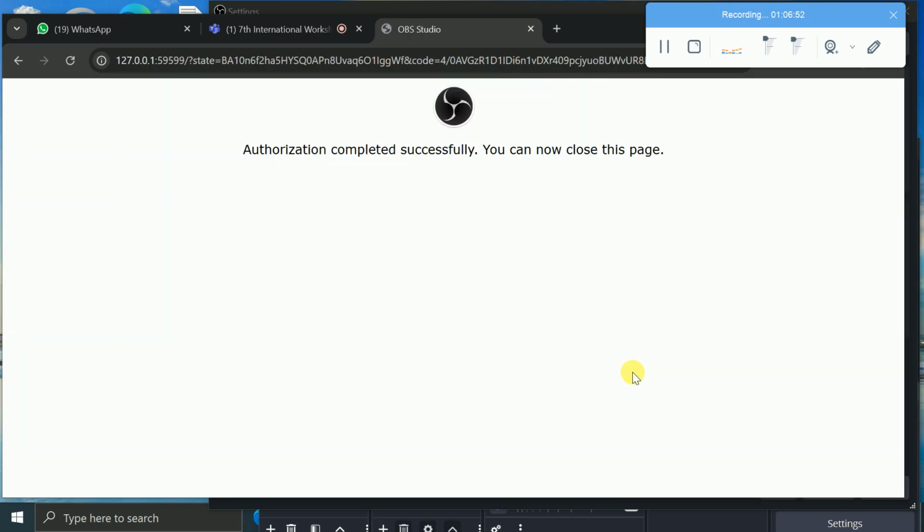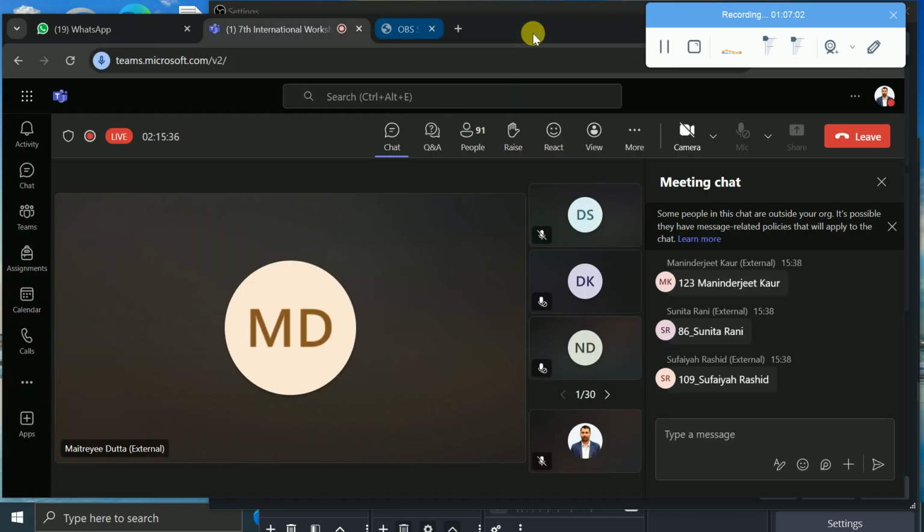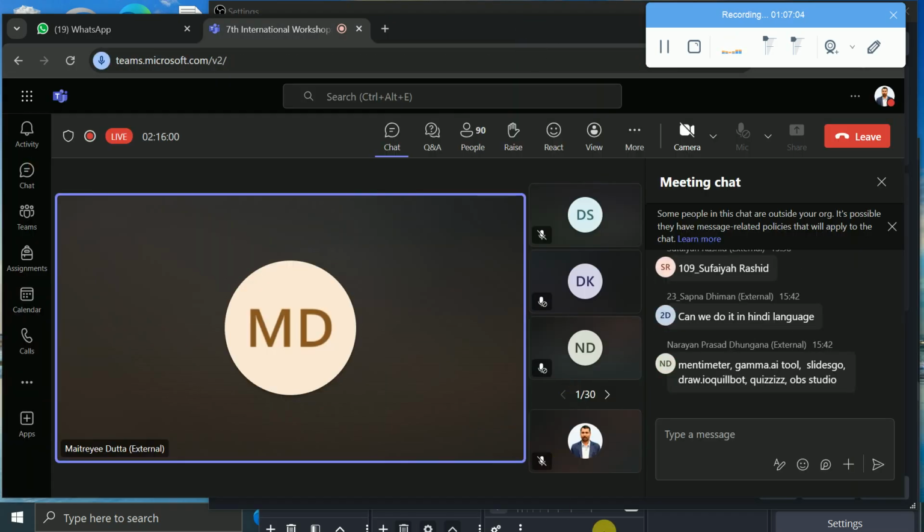Can we do it in Hindi language? Why not? If it is there in the option, then you can do it, of course. Language you can select.